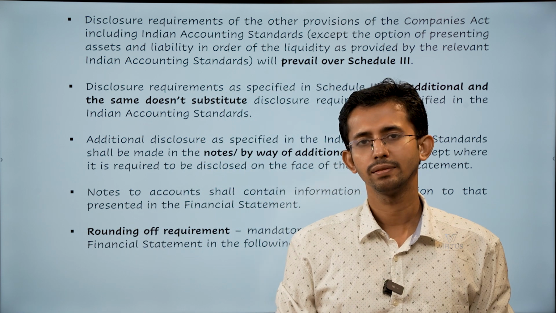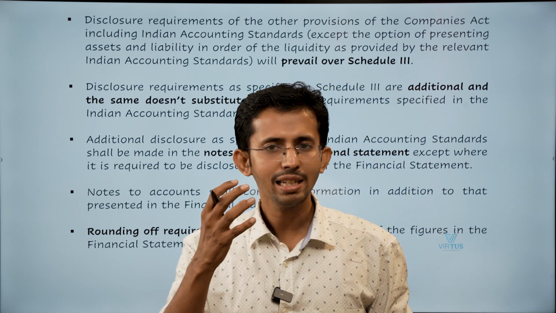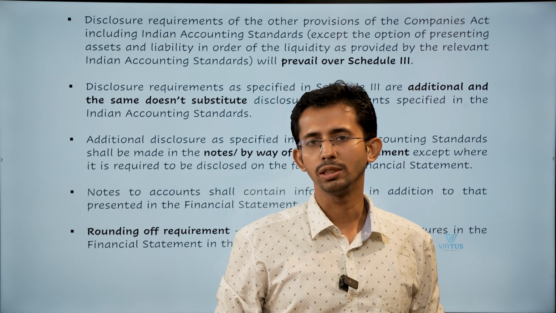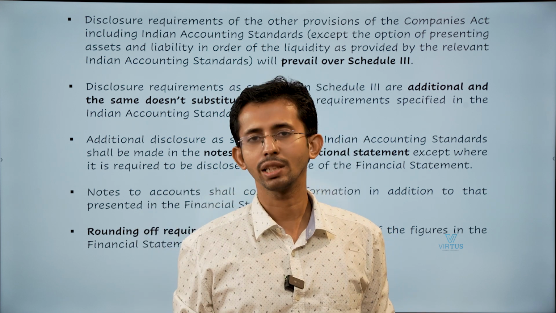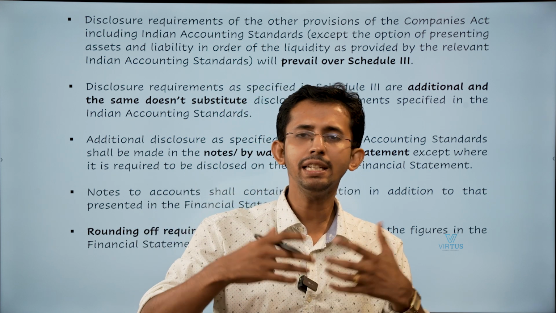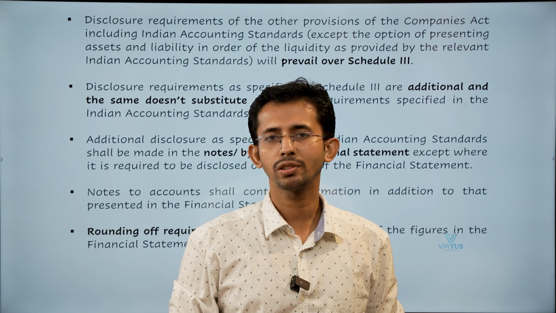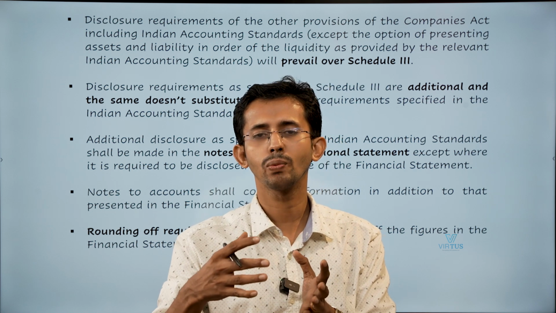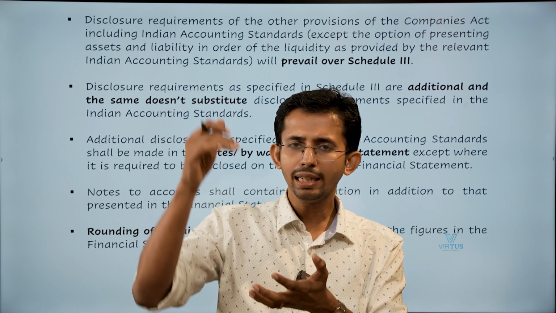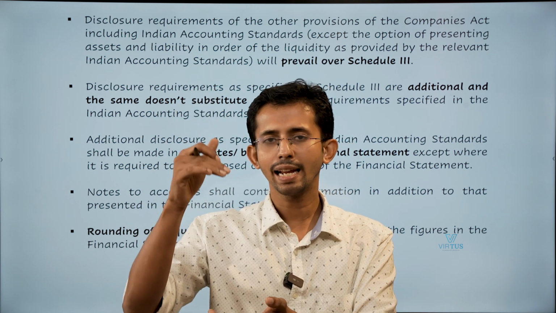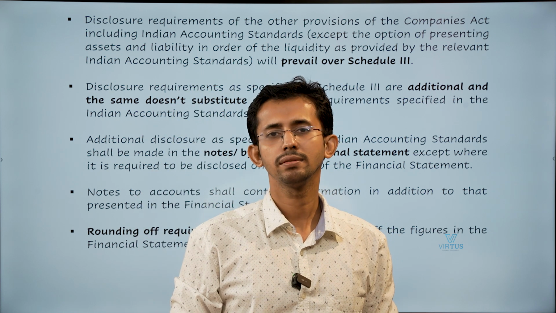Now, if you see the disclosure requirements, both Ind AS as well as Schedule 3 prescribe various kinds of disclosure requirements which need to be followed by the companies when they present their financial statements. There are many disclosure requirements in the Ind AS or Indian accounting standards.